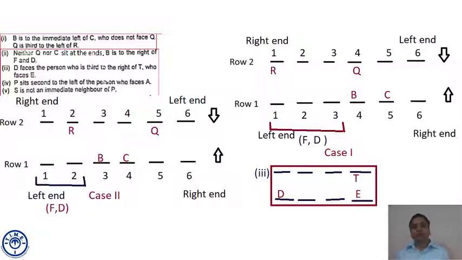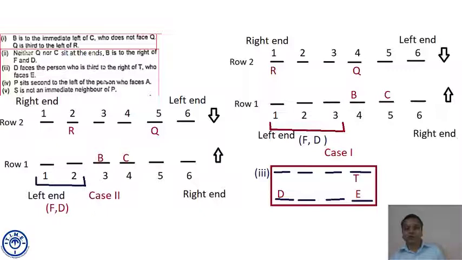D is in row 1 and faces the person who is third to the right of T. T faces south, and T faces E. Now we have to fix this box as it is in both the cases. That means T and E have to be in front of each other. Then T is third right. Whosoever will come, he will face D.